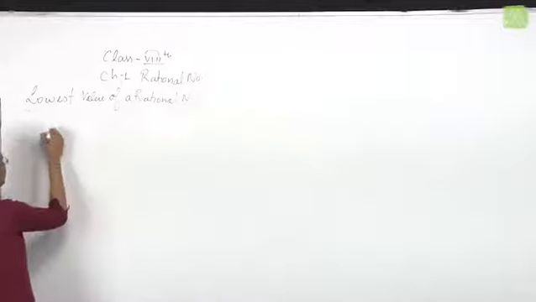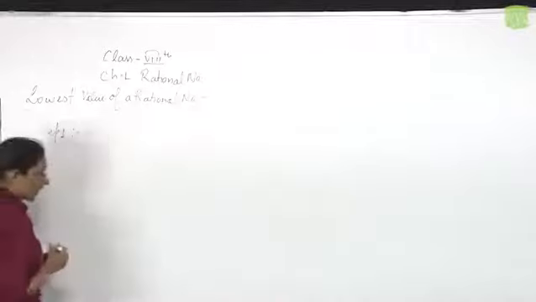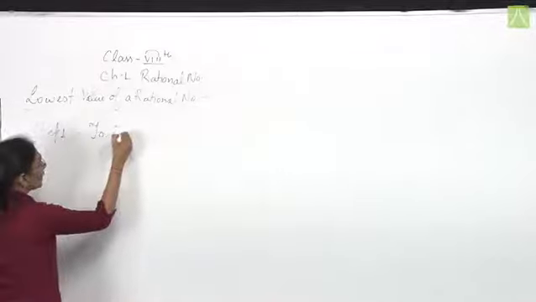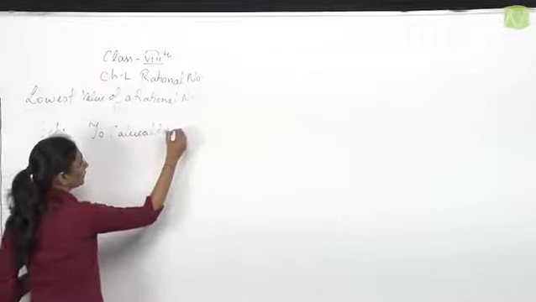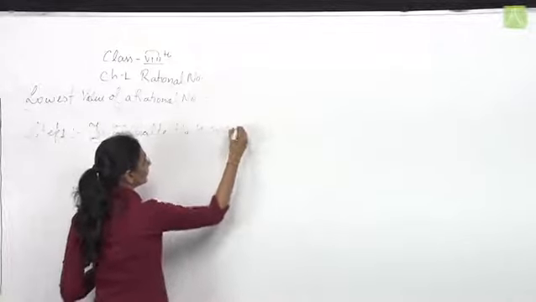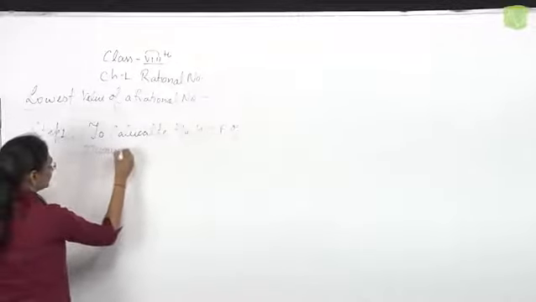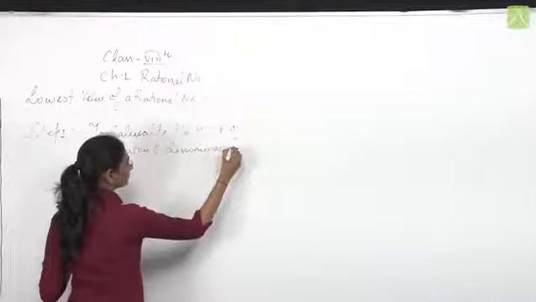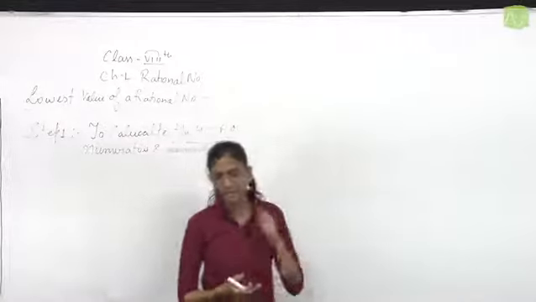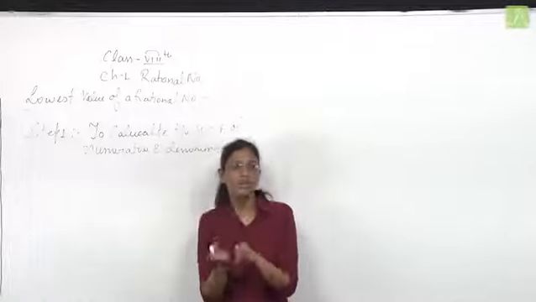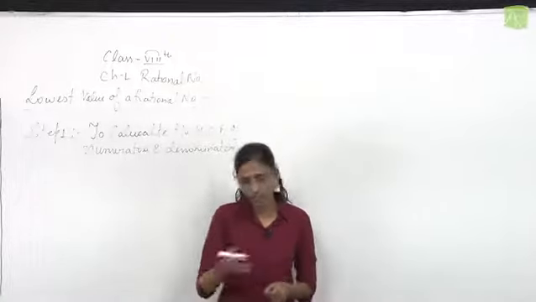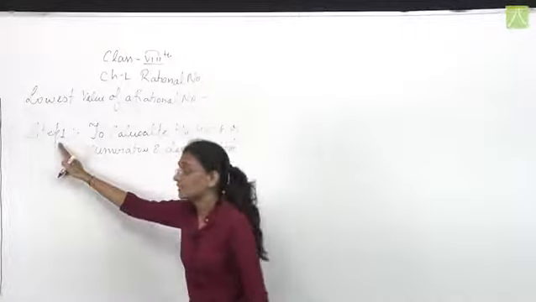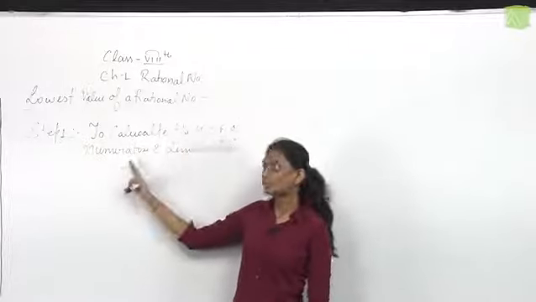Step number one is to calculate the HCF of numerator and denominator. If the HCF of numerator and denominator is already 1, then the given rational number is already in its lowest form. You don't need to convert it. Otherwise, in step number 1, we calculate the HCF of numerator and denominator.